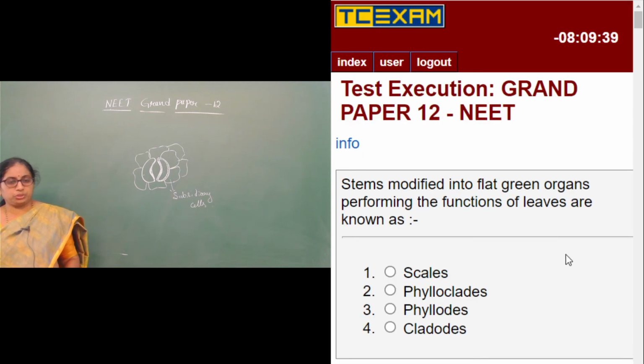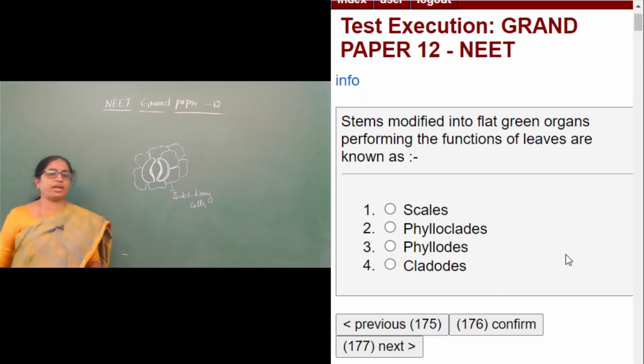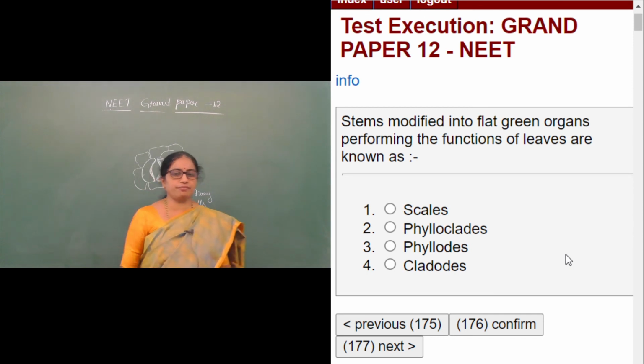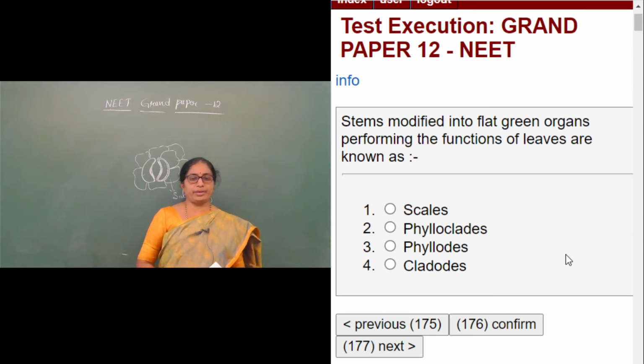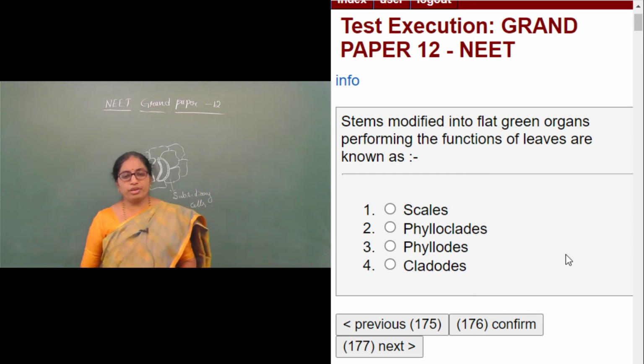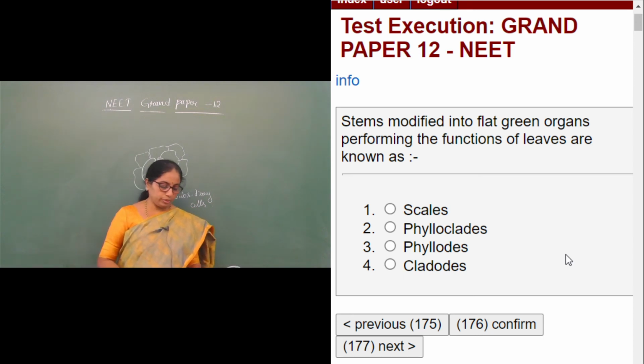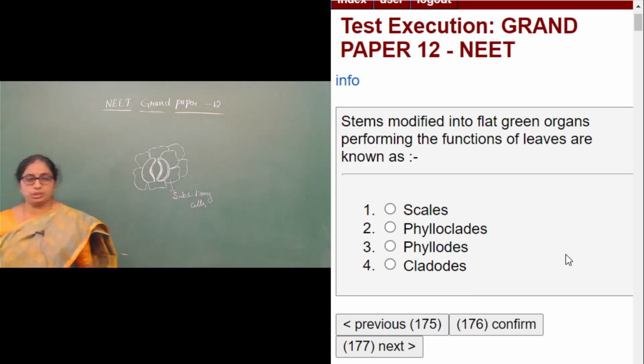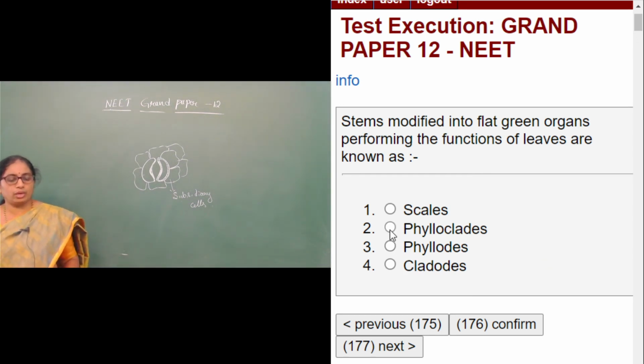Moving on to the next question. Stems modified into flat green organs performing the functions of leaves are known as scales, phylloclades, phyllodes, cladodes. Stems modified into flat green organs, an example is the opuntia or the cactus. So the answer is phylloclades.